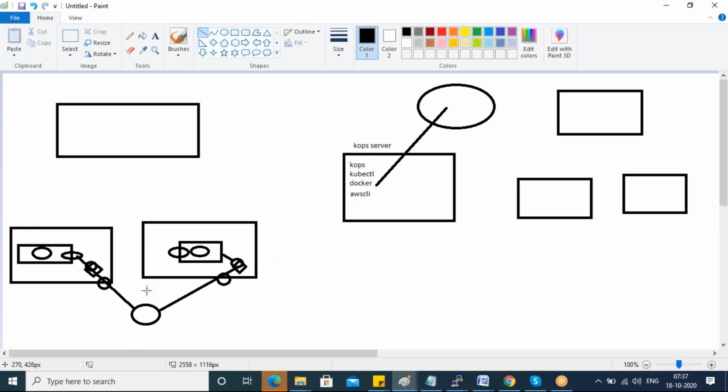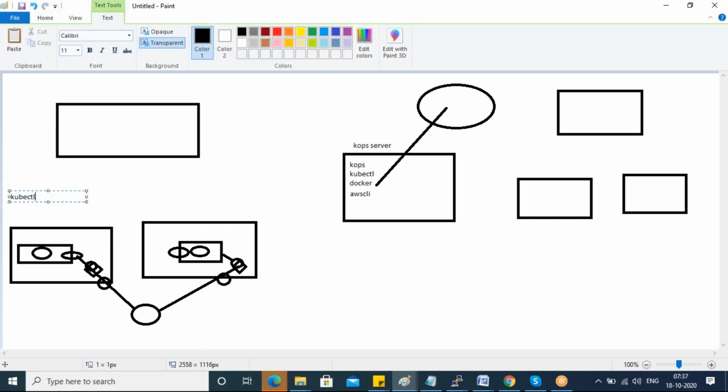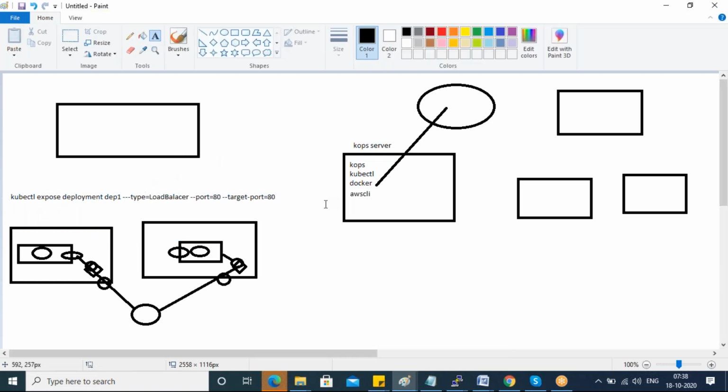So when I create like this: kubectl expose deployment name --type=LoadBalancer --port=80 --target-port=80. This is how you expose your application.